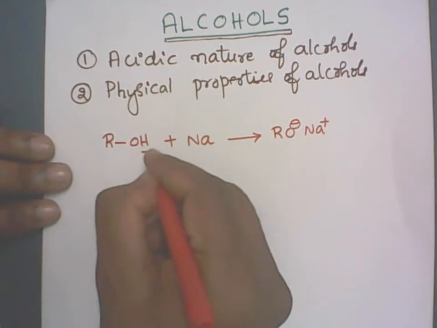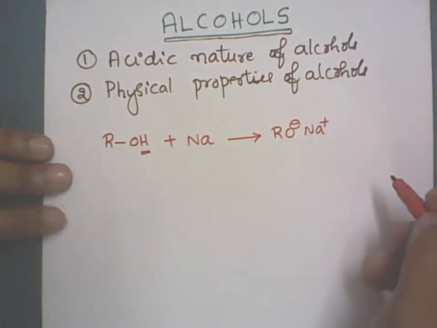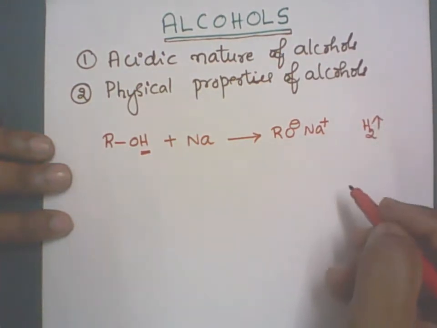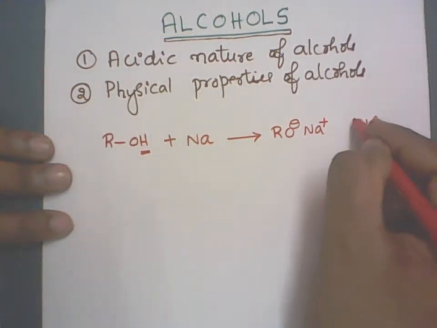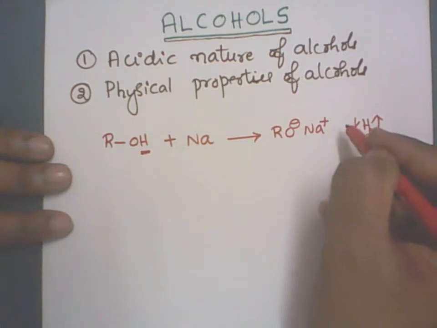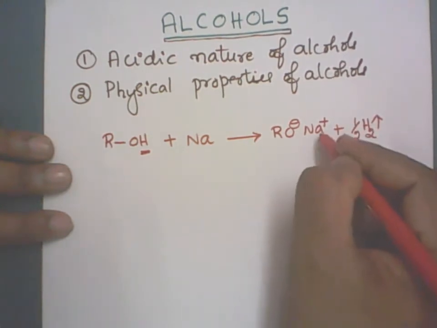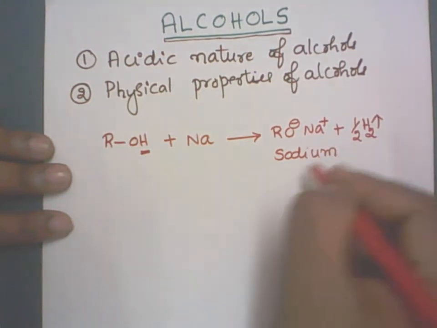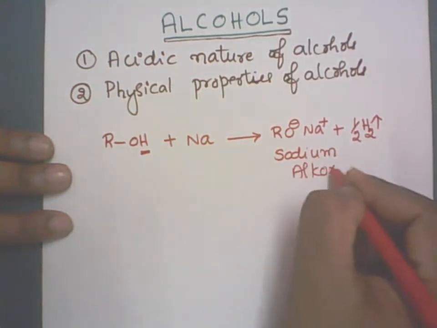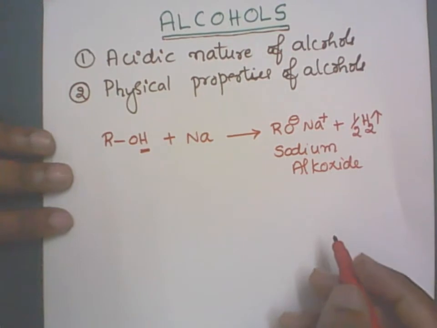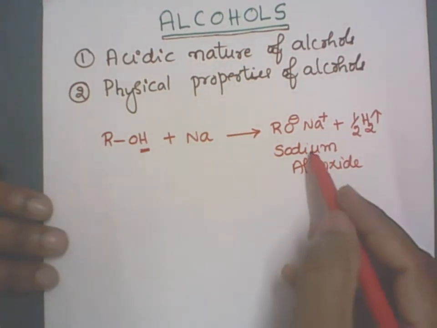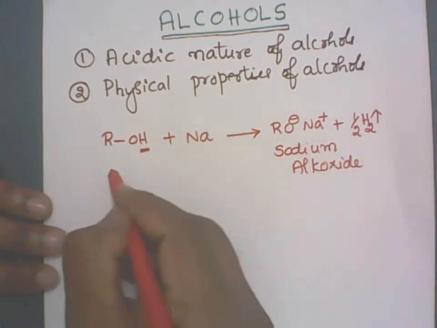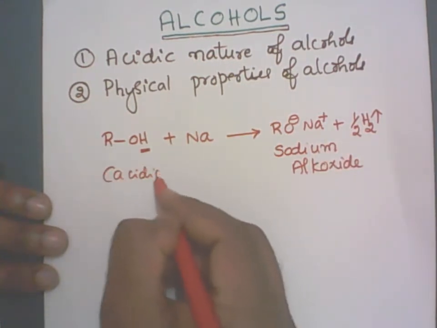And in this case, it cannot form the water molecule. Instead, it liberates hydrogen gas. To balance the equation, I need to have half mole of hydrogen gas. Now here we get sodium salt of the alcohol called the sodium alkoxide. This is a sodium alkoxide. Correct? Now since alcohol can form the sodium salt, alcohol should be acidic in nature.